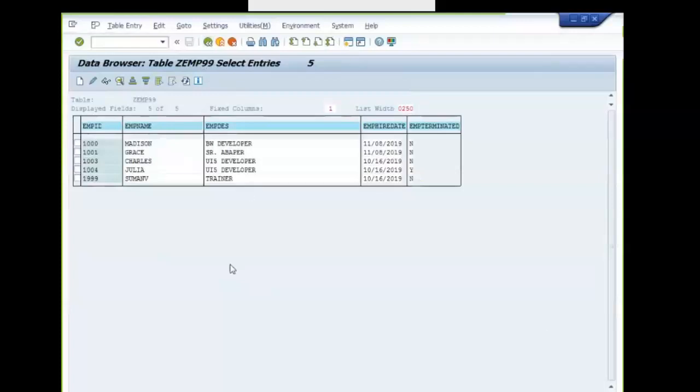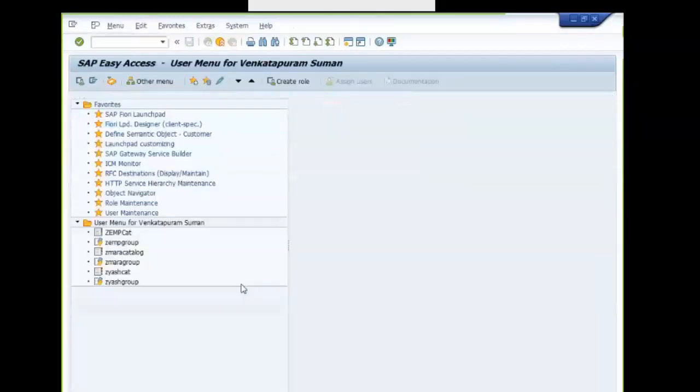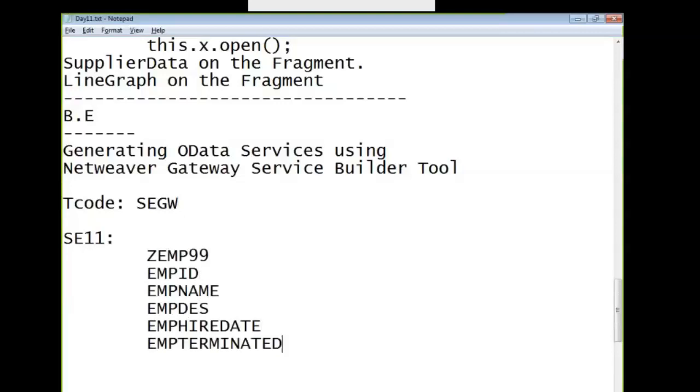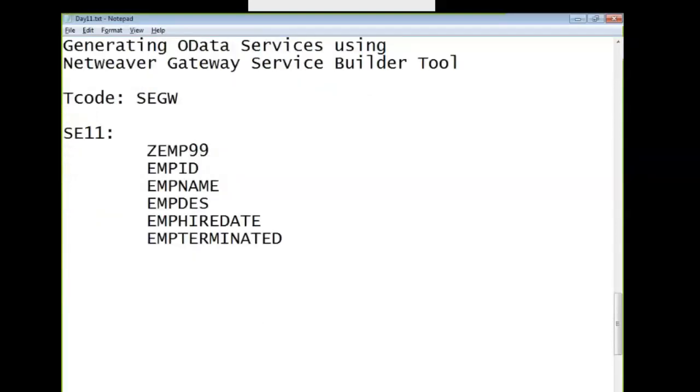Equivalent to this, for performing the CRUD operations, I made use of 4 RFCs. In SE37, I have the 4 RFCs. In SE11, the labels are EMP ID, EMP name, EMP designation, EMP hire date. I use the RFCs as mediators here.